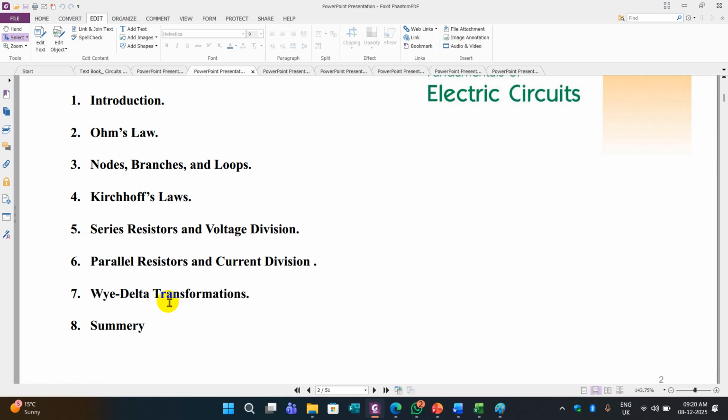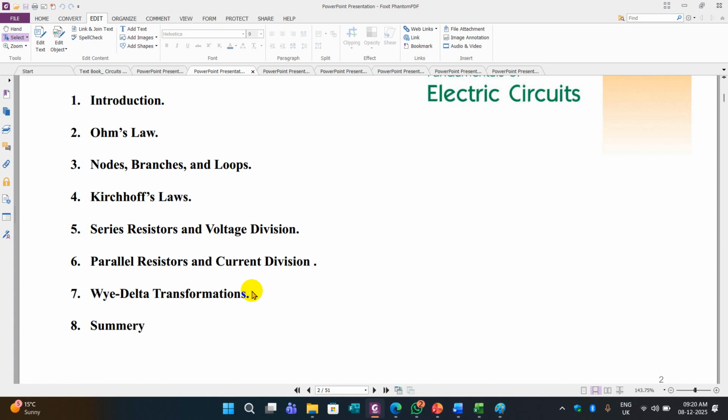Now in the mid-exam and the quizzes, I didn't ask about delta-Y transformation at that time because the syllabus was not covered. So a small answer question may come from here, and a multiple choice question also will come. Delta transformation means the resistances are connected in the shape of a delta.